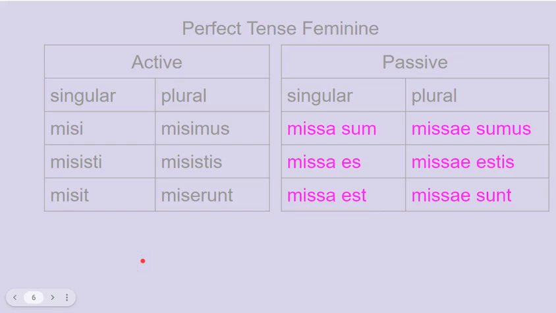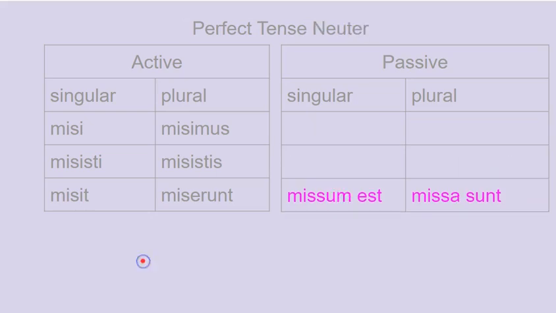Pluperfect passive. This one is the perfect tense in the feminine. Sorry about that. So in this, all we're doing is changing the gender of the participle. Missa sum, missa es, missa est, missae sumus, missae estis, missae sunt. Those are all feminine nominatives, singular in the singular, plural in the plural.